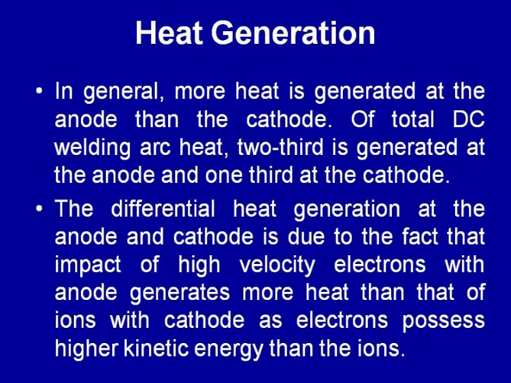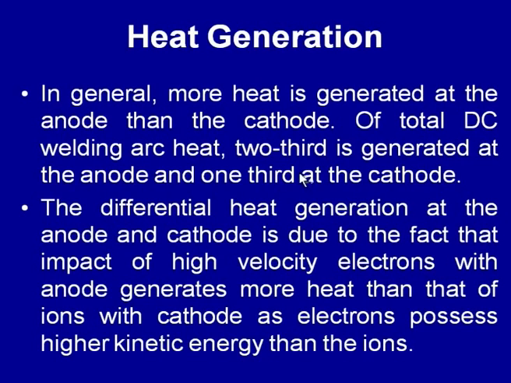Of the total DC arc welding heat generated, about 2/3 is generated at the anode side and 1/3 at the cathode side. So, this skewed distribution of heat generation is used in an effective way as per the needs for developing a sound weld joint, if this is taken care of properly. Otherwise, it can adversely affect the production rate, welding speed and the electrode life.